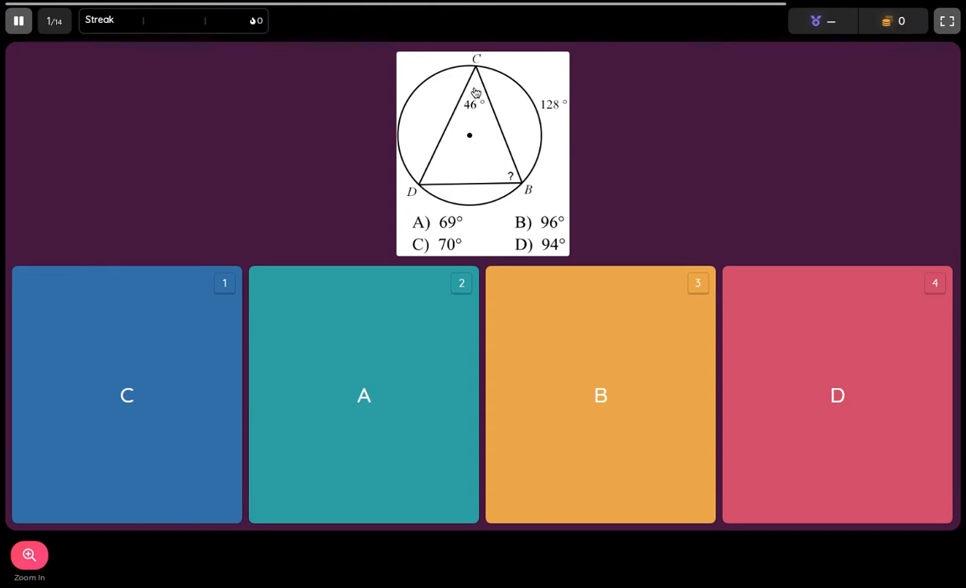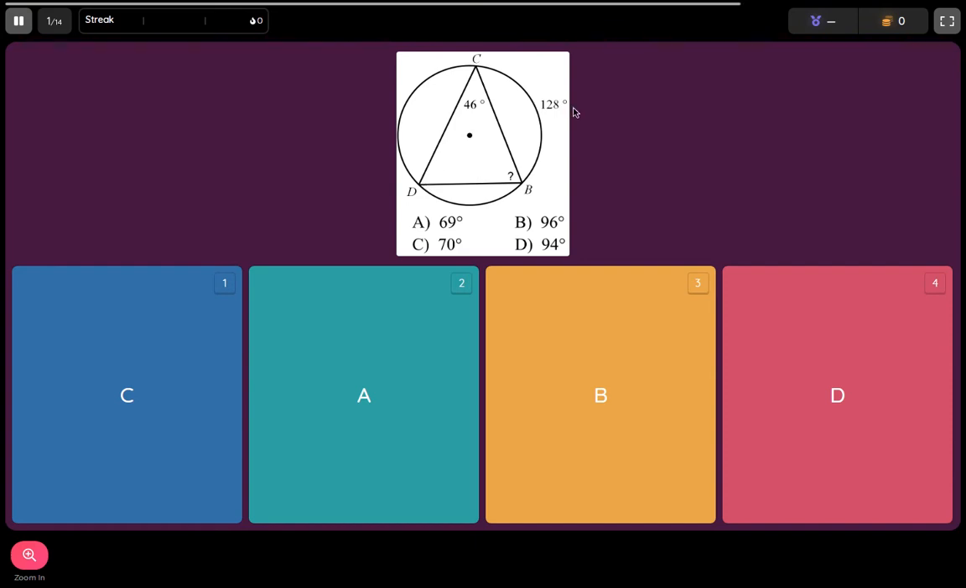The relationship between inscribed angles and the intercepted arc, meaning the arc that goes from endpoint to endpoint of that angle, is that whatever this value is, the intercepted arc is double that. So if this is 46 degrees, then this arc is 92 degrees. Whatever this angle is going to be half of this arc, and this arc is given to us as 128. So if arc CB is 128, then angle D is half that because it's the inscribed angle that corresponds to arc CB, so it's going to be 64.